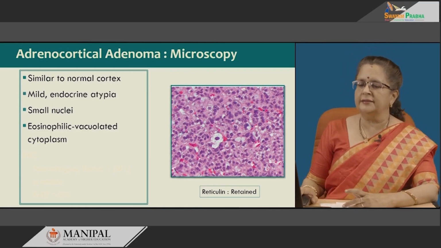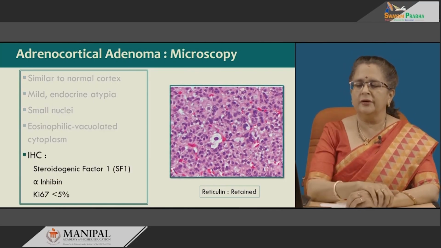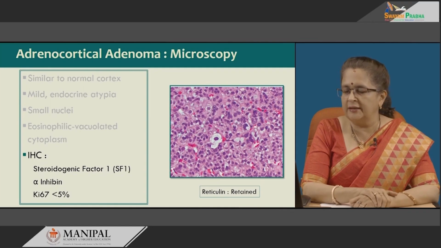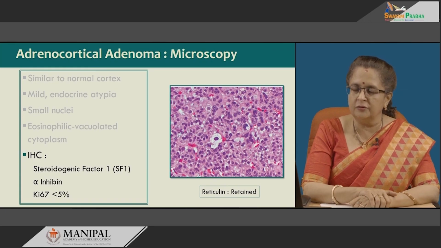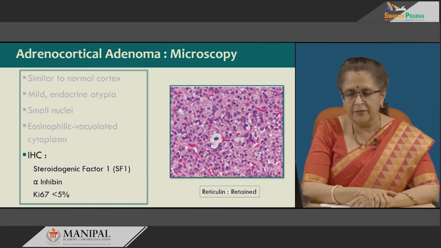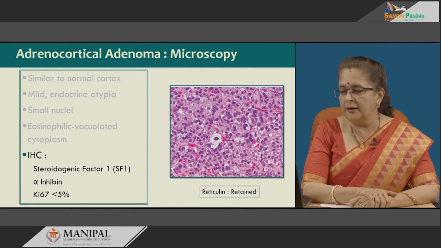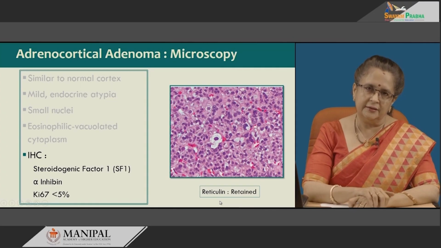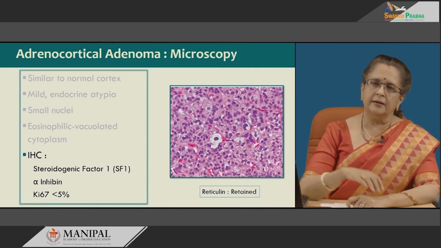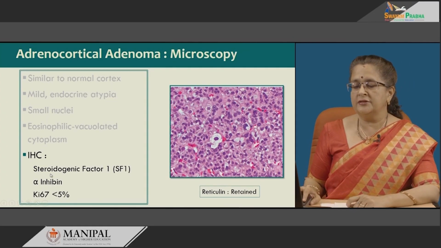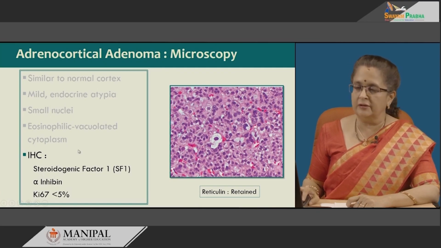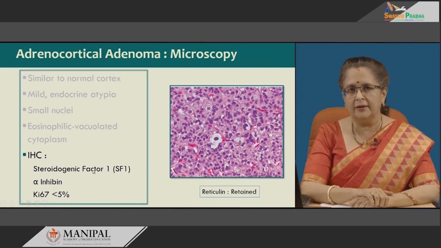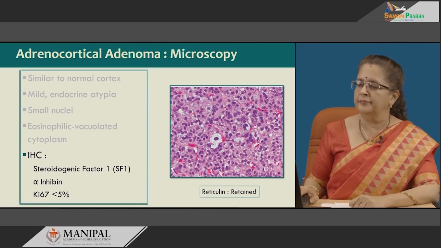Now, how do we detect that? So, immunohistochemically, when we do staining for Ki67, if it is less than 5%, it is an adenoma. If it is more than 5%, it is a carcinoma or suspicious of a carcinoma. And at the same time, we can even do a special stain known as reticulin, in which the reticulin is retained in an adenoma. Other immunohistochemical markers which are classical for adrenocortical tumors are SF1, that is steroidogenic factor 1, as well as alpha inhibin.